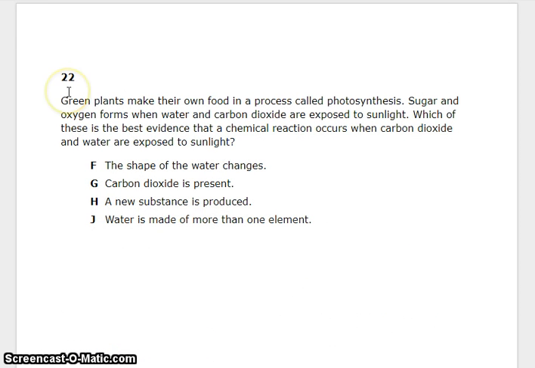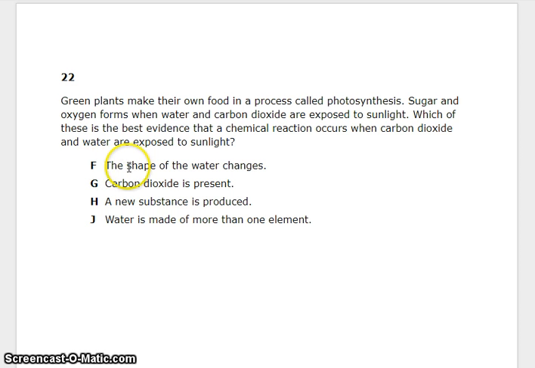Number 22. Green plants make their own food in a process called photosynthesis. Sugar and oxygen form when water and carbon dioxide are exposed to sunlight. Which of these is the best evidence that a chemical reaction occurs when carbon dioxide and water are exposed to sunlight?